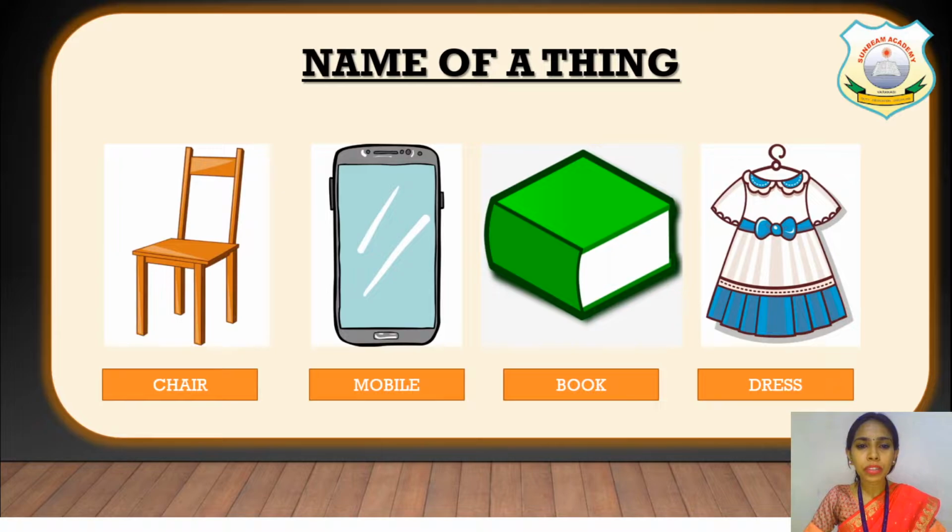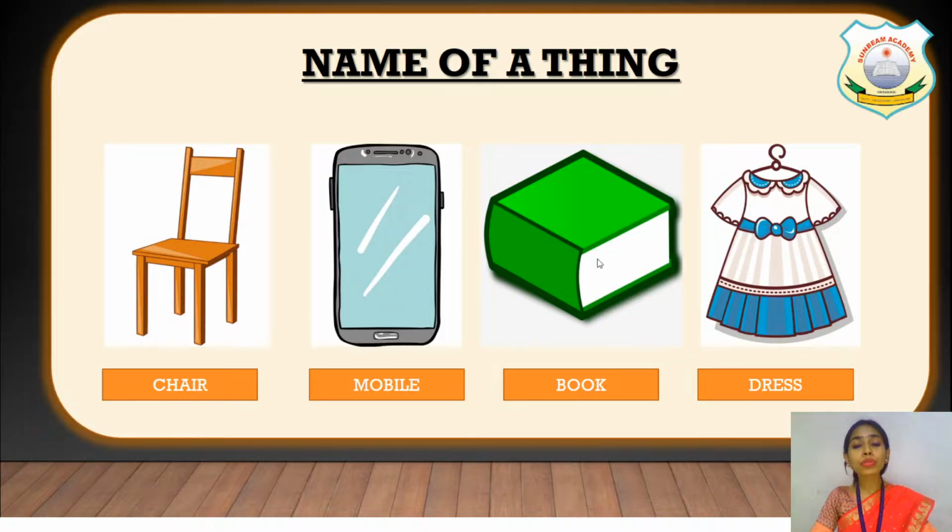Now next one, name of a thing. What are the names of things? Like chair. On which thing you sit? Chair. What do you use to attend the class or to call someone? Mobile. Mobile is the name of a thing.